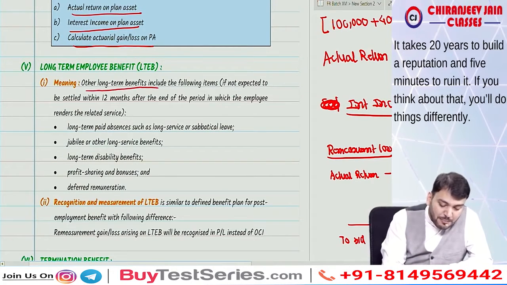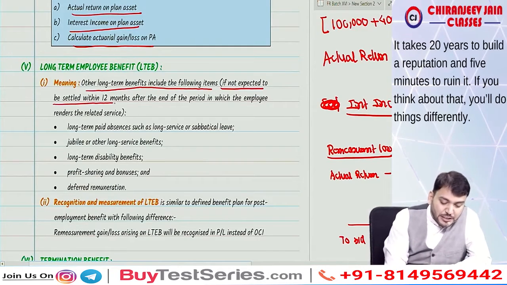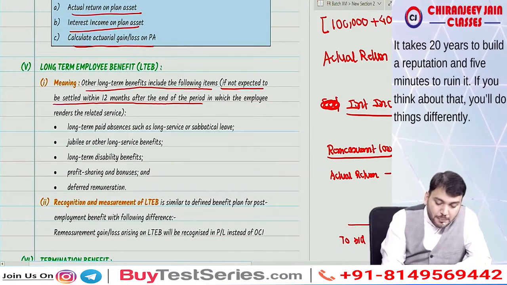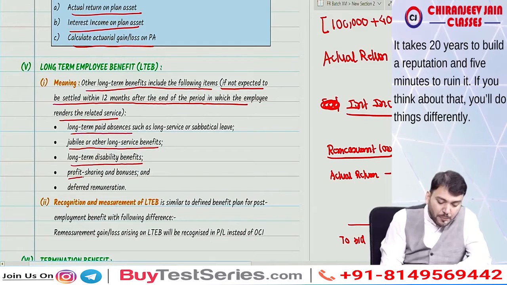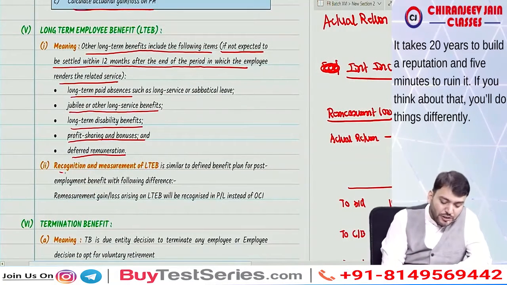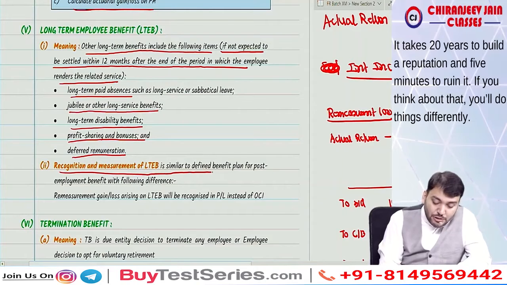Other long term employee benefits include the following items if not expected to be settled within 12 months after the end of the period in which employees rendered the related service. So it will include long-term paid absences, jubilee or other long-term benefit, long-term disability benefit, profit sharing bonus, deferred remuneration, etc. Recognition and measurement is similar to defined benefit plan for post-employment benefit with only one difference.